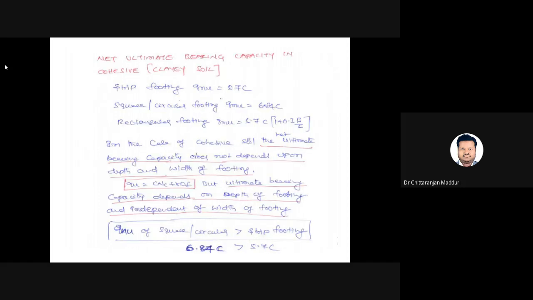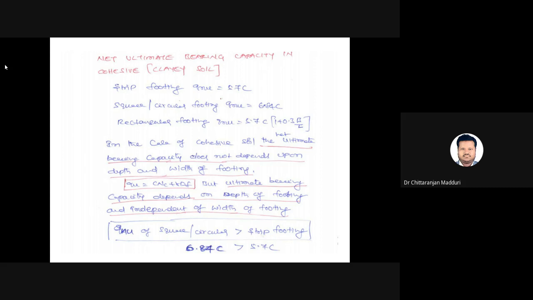So if you see the net ultimate bearing capacity of clay soils, stiff footing equals 5.7 into C, and a square or circular foundation will give 6.84 into C. So the coefficient for square and circular footing is more, that is 6.84. For stiff footing it is 5.7.